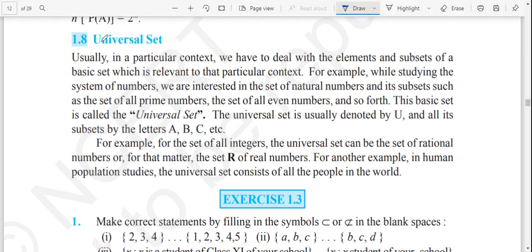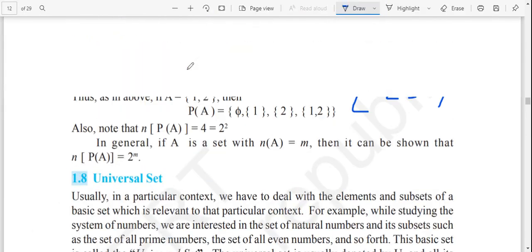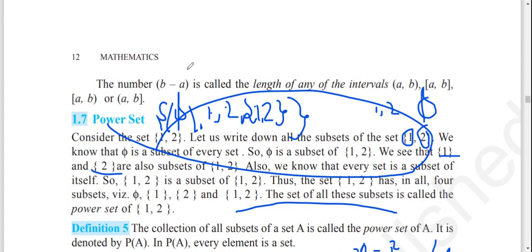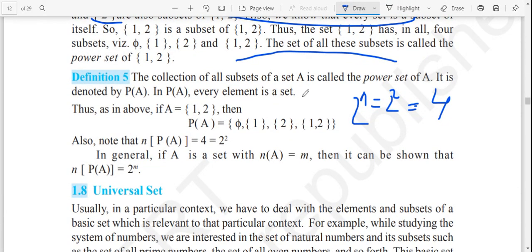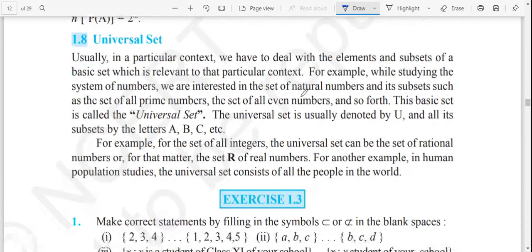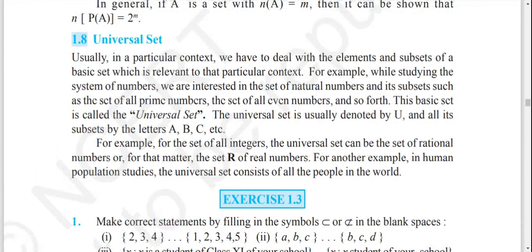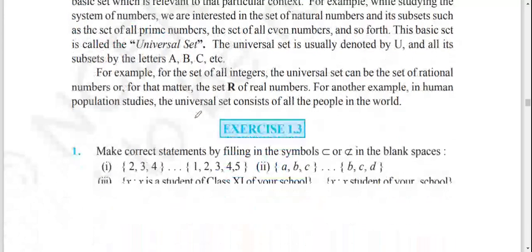Okay, now about universal set. We have talked about other types of sets above, like power set, empty set, equivalent set, and others, all finite, infinite. Now we have got the universal set. Universal set means the collection of the particular type of elements, all the elements. It is a basic type of set.